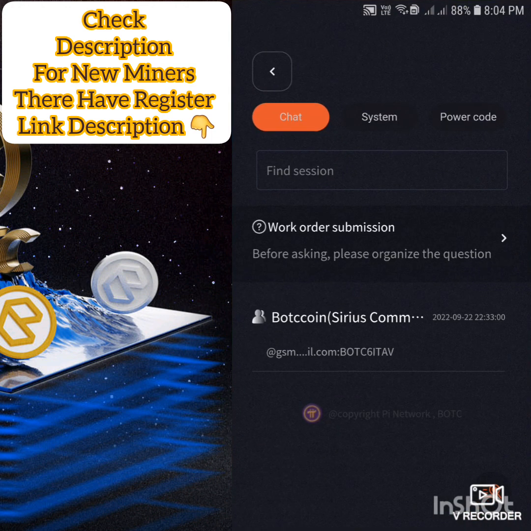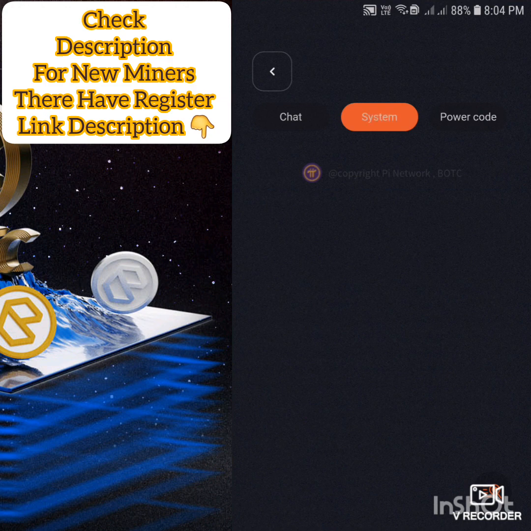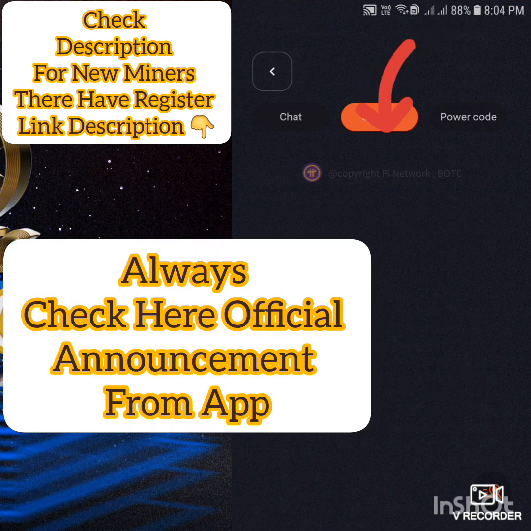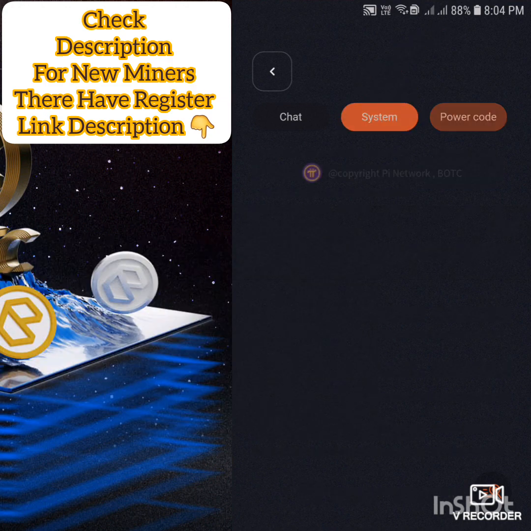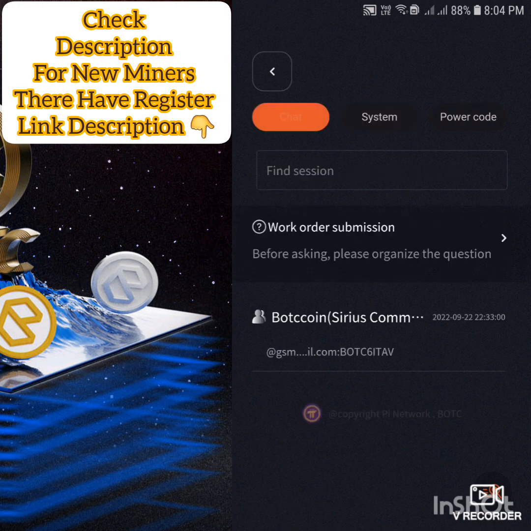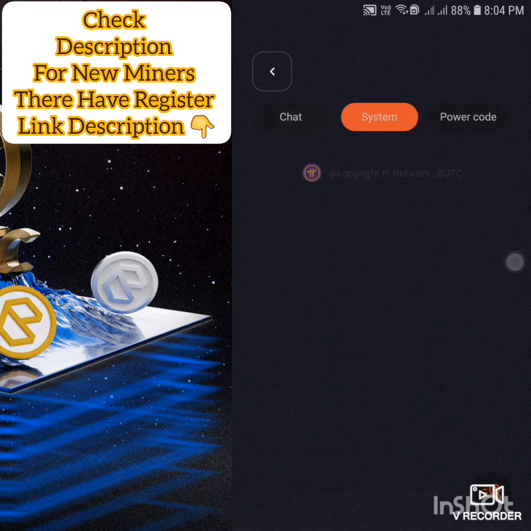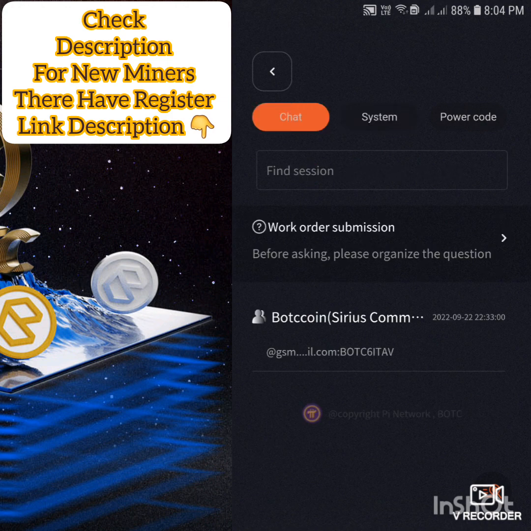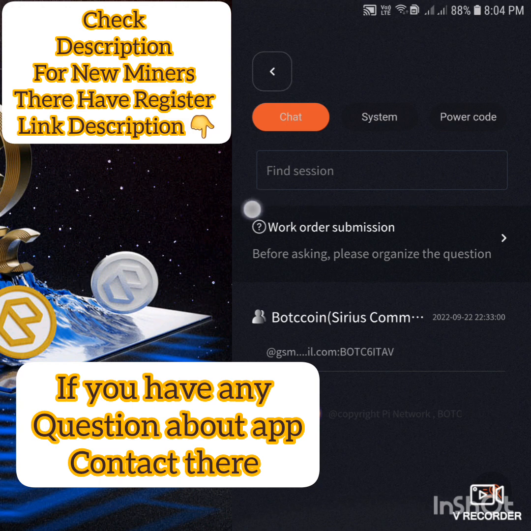You can also check the system message, if there is any update. One minute. I think there is no notification right now. You will get any notification from the official announcement from here. You can also ask here if you have any question, the team member will help you.